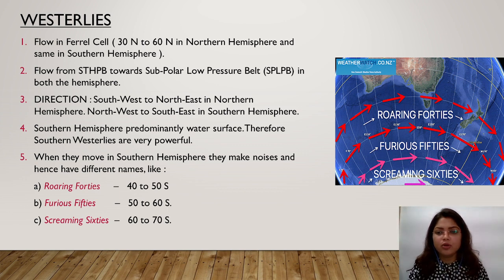Okay. So this is the direction of the wind, the origin of the wind, and why they are named differently in the southern hemisphere. Because there is no landform, their speed increases at different latitudes, and according to that they are named differently. So this is all about the westerlies.